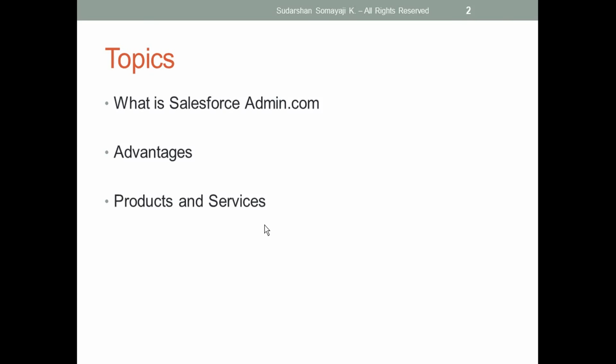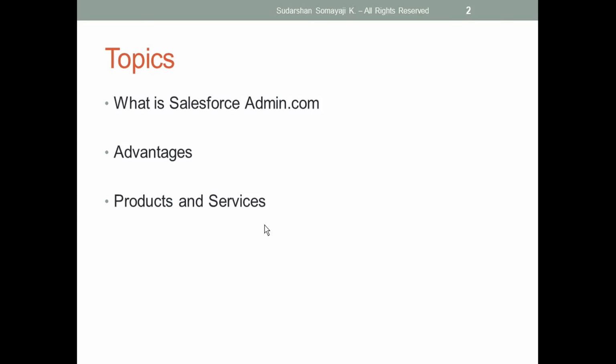All those things we saw with the responsibilities. Also we saw how to maintain security of our data or of our system. Then how to create reports and dashboards; creation of reports and dashboards can be done by admin. All those things we saw with the responsibilities. In advantages we saw what makes a profile a good administrator. All those things we saw with the advantages.